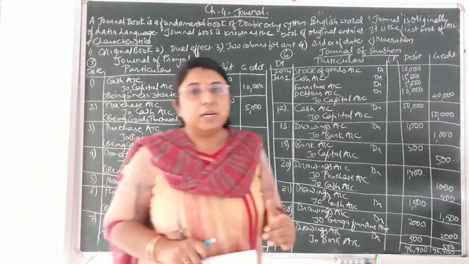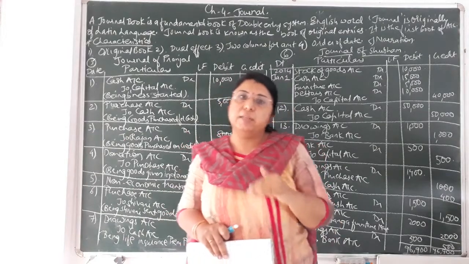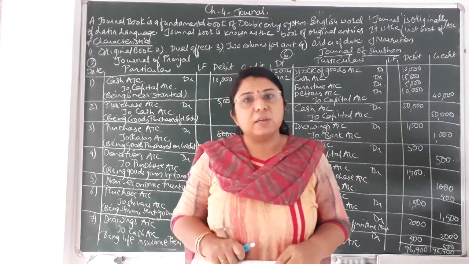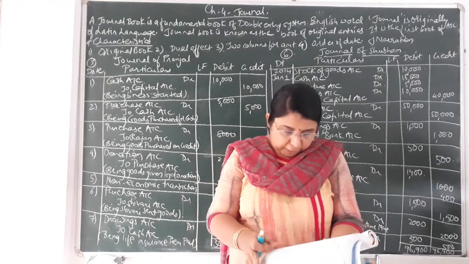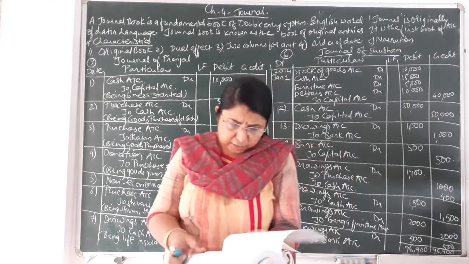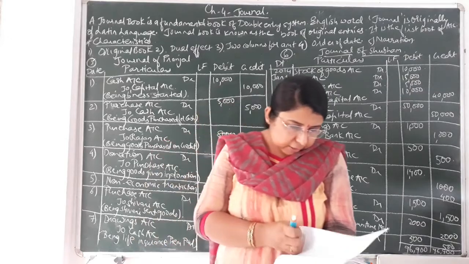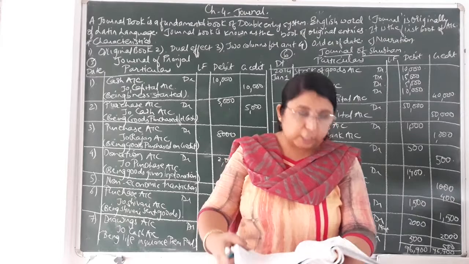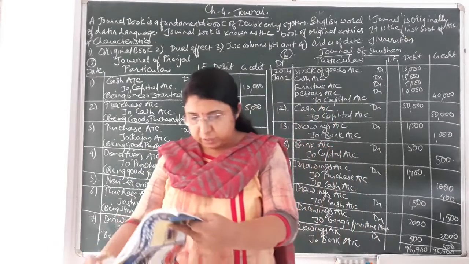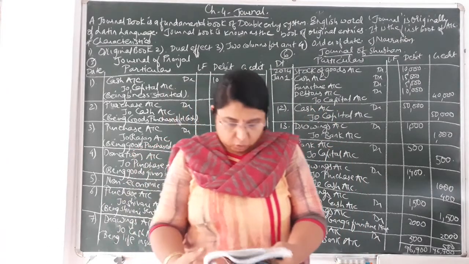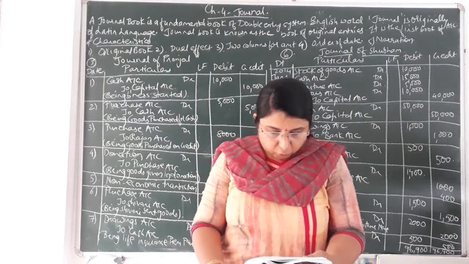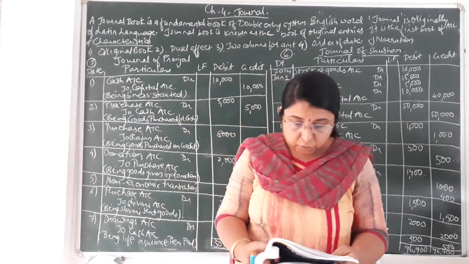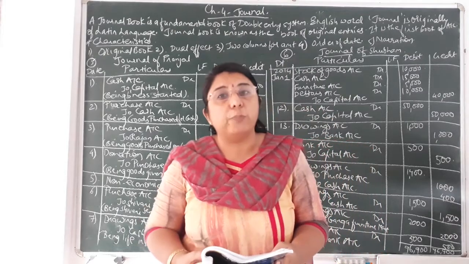Now, after understanding the meaning, characteristics and the specimen of the journal book, we'll be starting with the practical sums of it, that is the exercise sums on page number 102 of your textbook. That is question number 5 that we are going to start with. From the following transactions, write journal in the books of Pranjal.